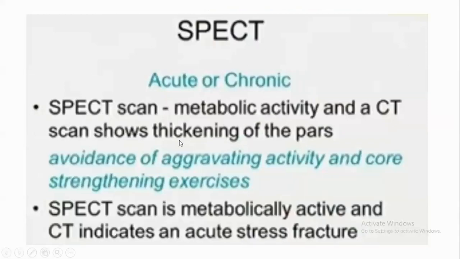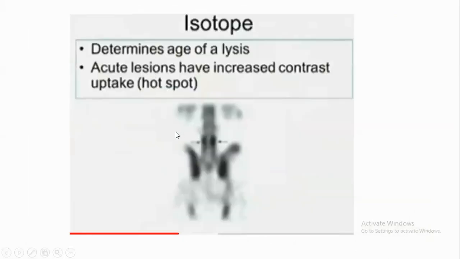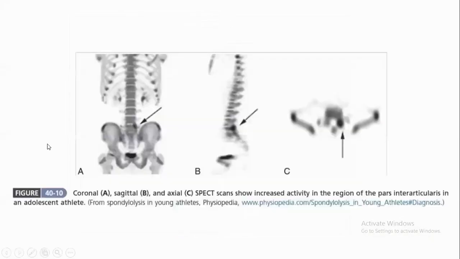If any role of CT, CT indicates acute stress fractures. PET CT, single photon emission CT: metabolic activity and CT thickening of spots is seen. PET scan is metabolically active. See here, you see the pars interarticularis defect. Here SPECT CT shows the increased uptake seen at the pars interarticularis defect. PET CT is more for pars interarticularis activities, increased activity in the region of the pars interarticularis.